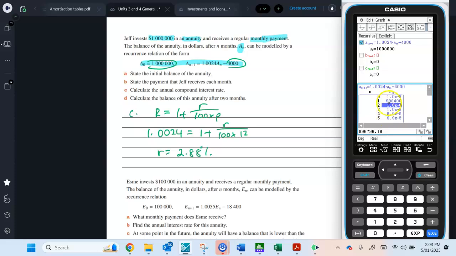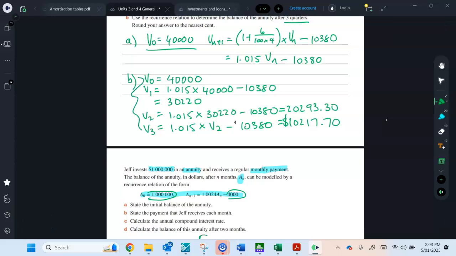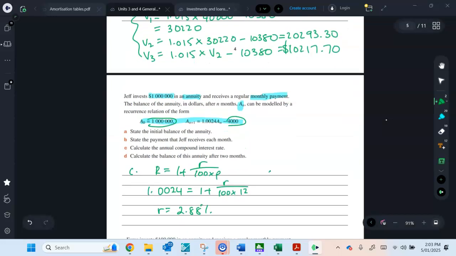So you can do your iterations that way as well. You've got your answer there. If you were showing all this, instead of doing that all on your calculator, you could just say, well, A0 has already been defined, but I would write it again. 1, 2, 3, 4, 5, 6.